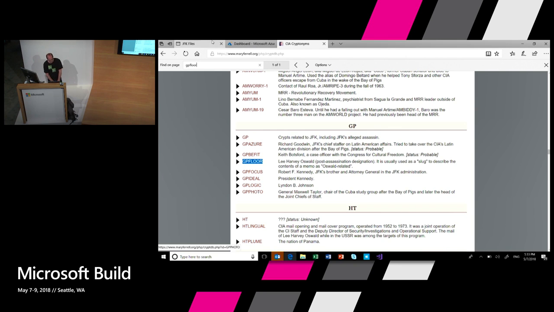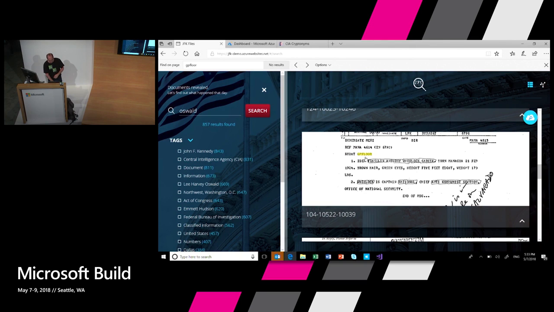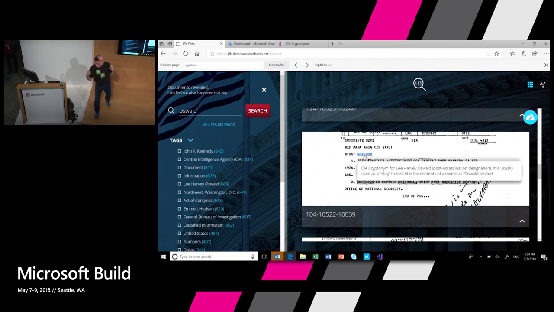So what I went and created was a custom skill that basically parsed through this website, extracted all these pairs of cryptonyms, and used this as annotations in the context of my data. So when I search for Oswald, what I get back is also every mention for GPFLOR because this is the CIA cryptonym for Lee Harvey Oswald, which is very nice.